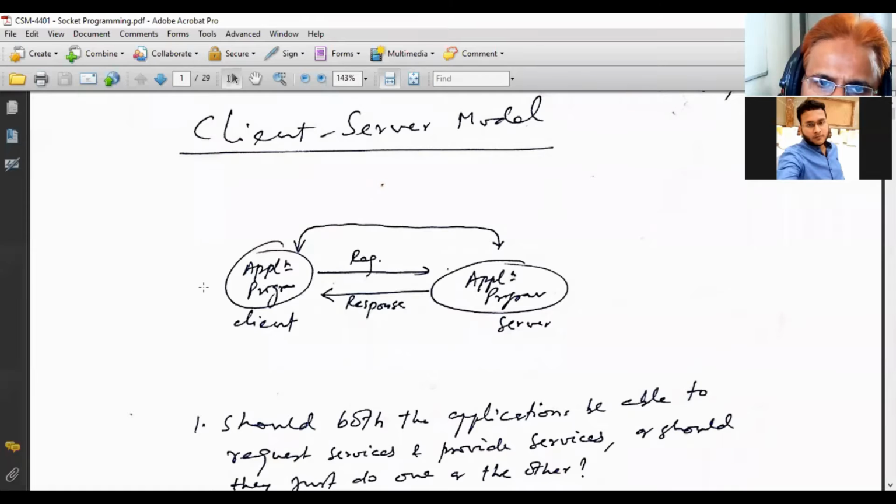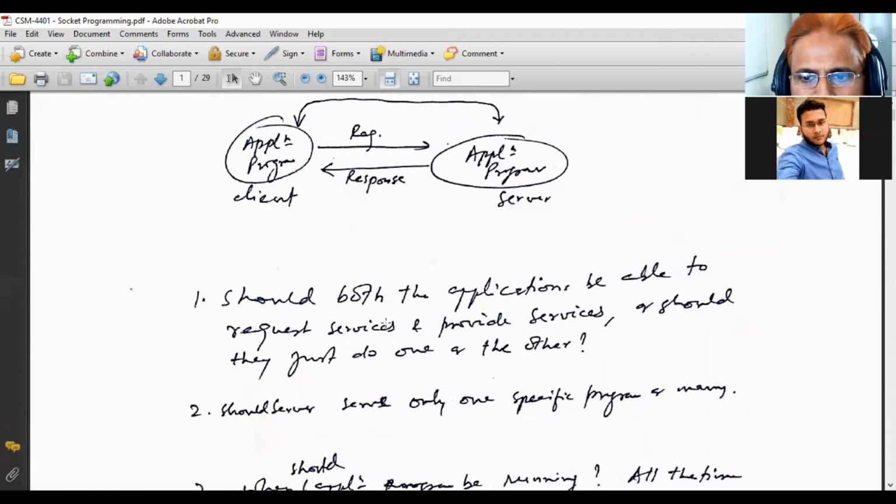The client program simply sends the request to the server program and the server application program sends the response. So this model is known as the client server model. Whenever you write a program for this kind of situation, certain questions arise in our mind, and these questions are written here.